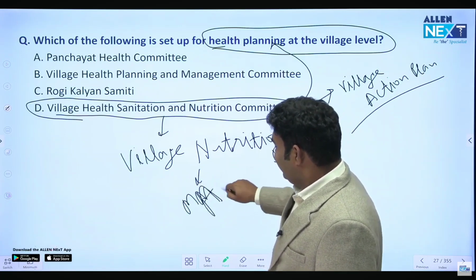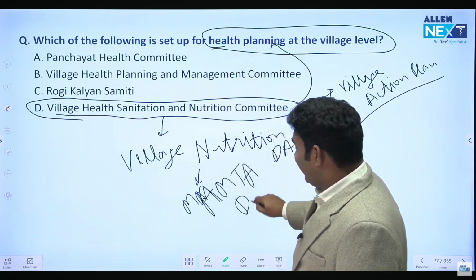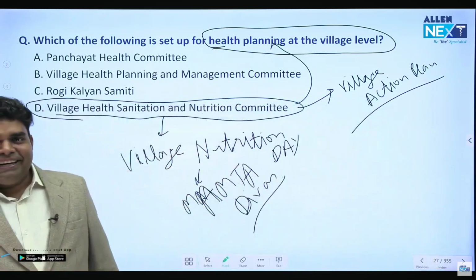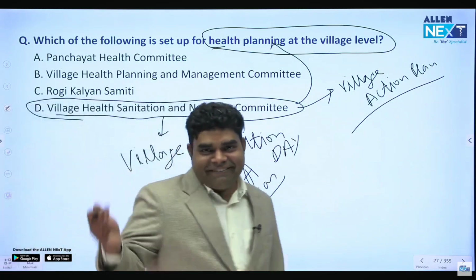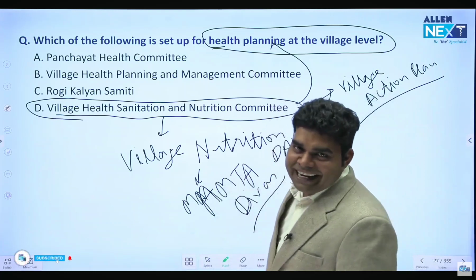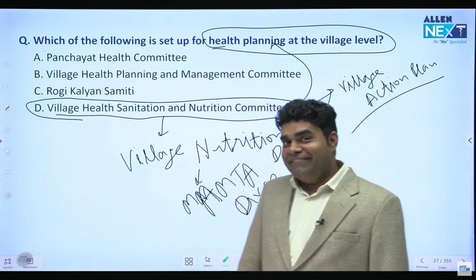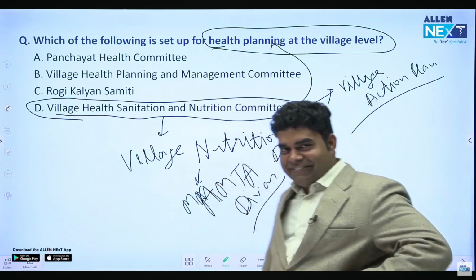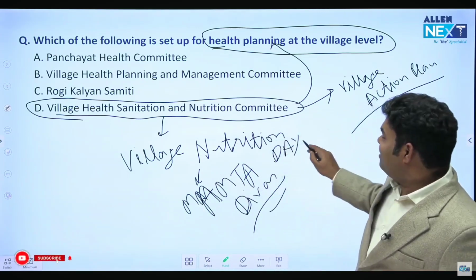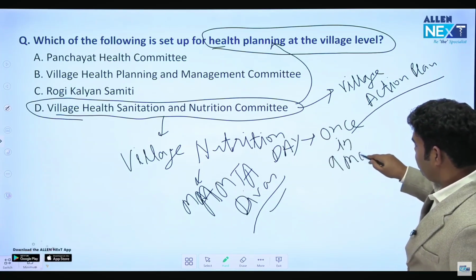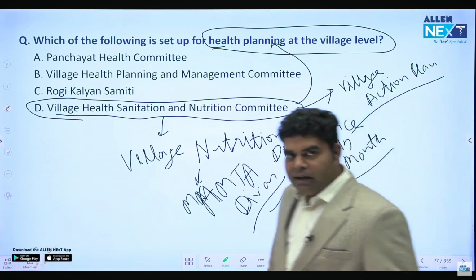और कहाँ पे ममता दिवस ज़्यादा मनाया जाता है? बताओ. In which state is Mamta Divas celebrated most? It should be West Bengal, Mamta Banerjee. But the answer is Gujarat rural part, they celebrate Mamta Divas most. Okay? देख रहे हो ना, मोदी मना रहा है ममता दिवस. There is love in the air. आएगा न्यूज़ तुम्हें भी देखना. तो याद रखना, विलेज न्यूट्रिशन डे हम महीने में एक बार मनाते हैं, once in a month. And Village Health Sanitation Nutrition Committee works for that.